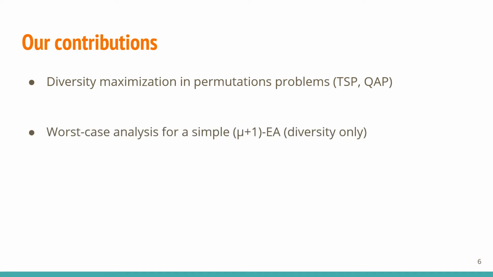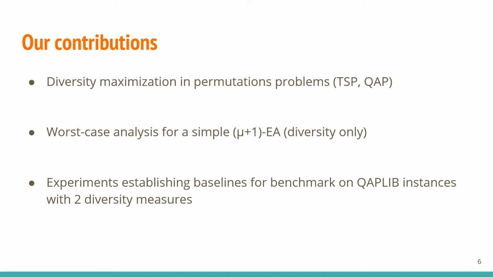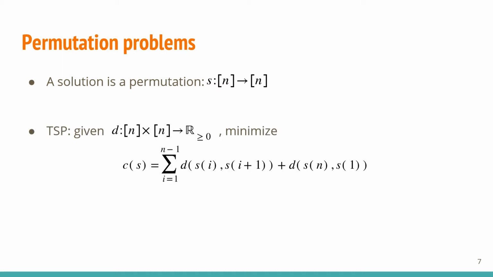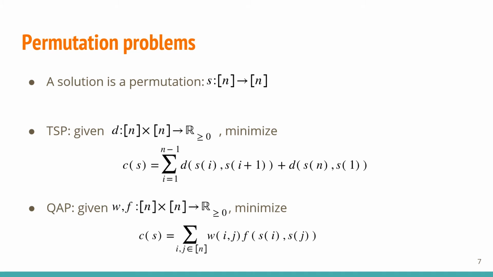In particular, we consider a simple mu+1 EA using some common mutation operators, with the sole focus on diversity. Furthermore, we establish empirical baselines for benchmarks on several QAPLIB instances with two different diversity measures. To establish notation, we use S to denote a solution, which is encoded as a permutation. Here we give a concise description of the TSP and QAP. Note that we consider symmetric TSP here.